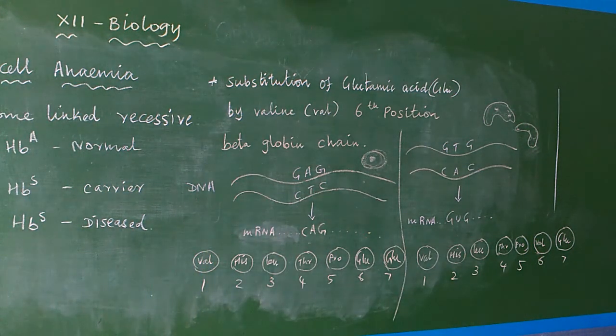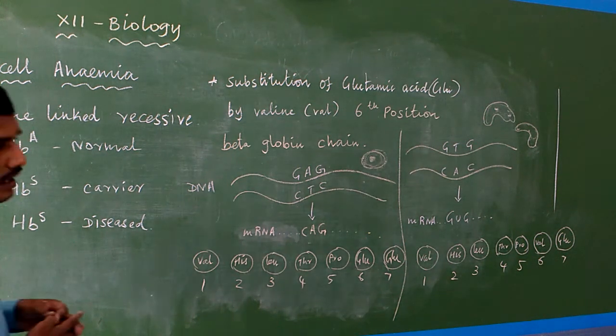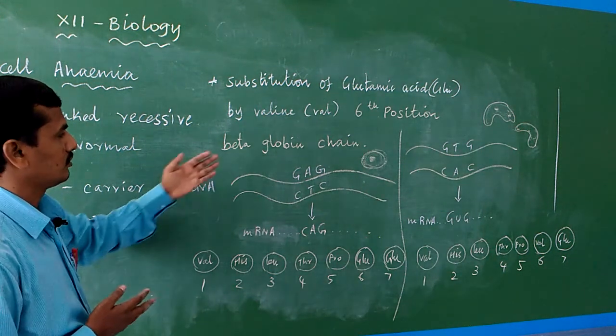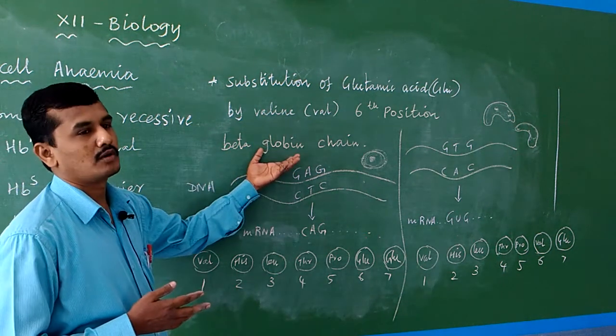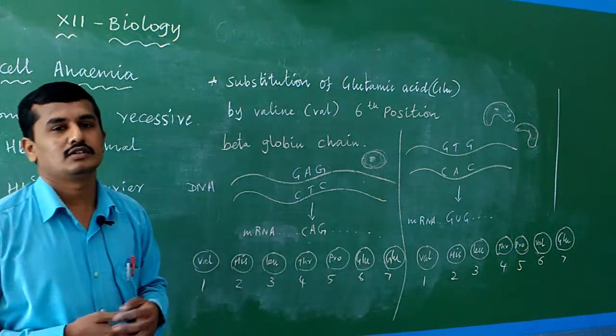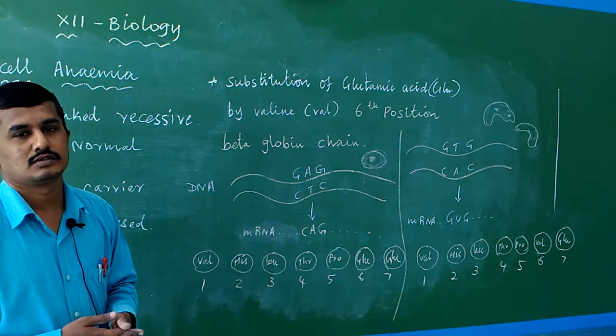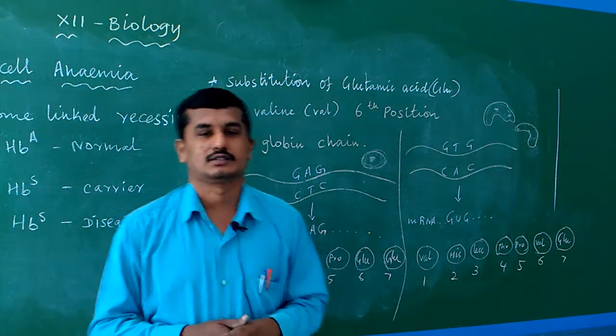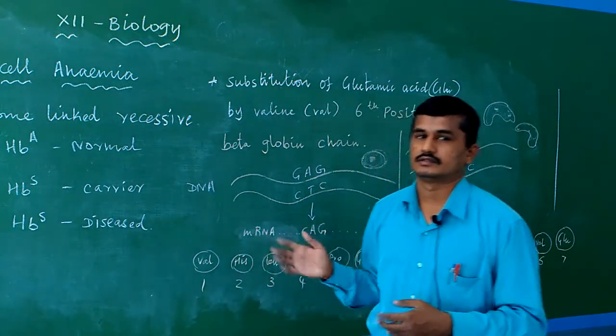Okay, you know the hemoglobin usage. What is the use of hemoglobin? Hemoglobin is a carrier for oxygen and carbon dioxide. Hemoglobin is present in the RBC, and it is heme plus globin. Due to this beta globin protein chain, valine modifies it. Due to this, the disease is expressed. Okay, this is one of the Mendelian disorders.